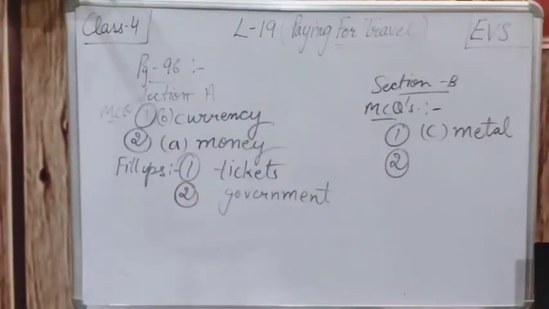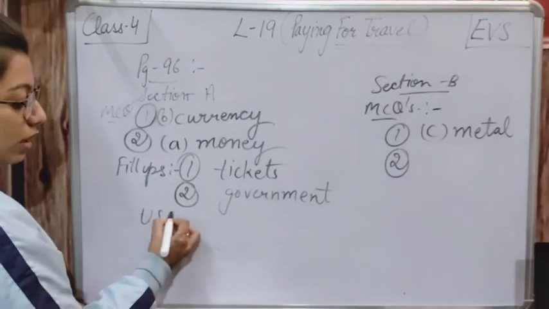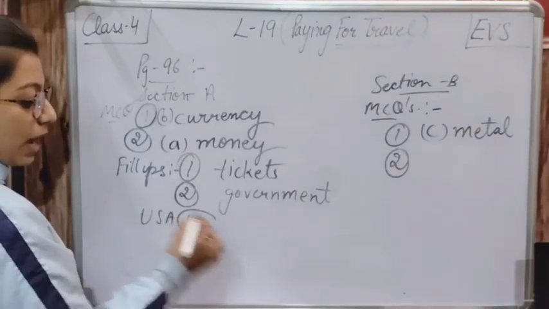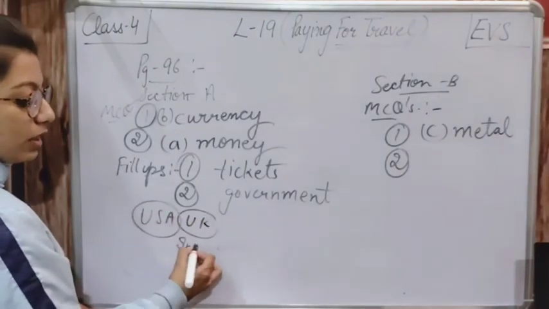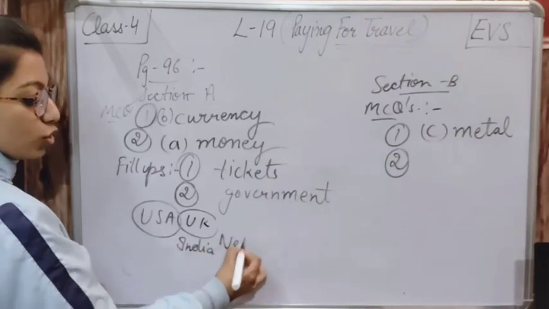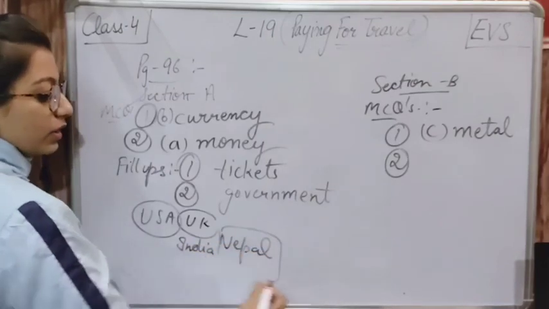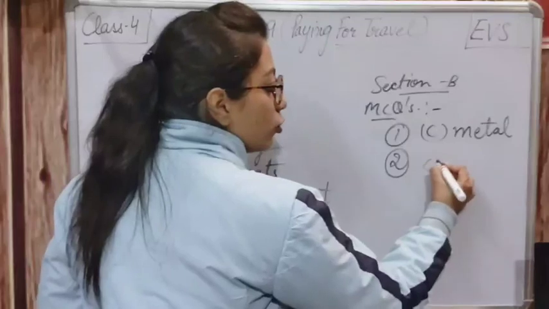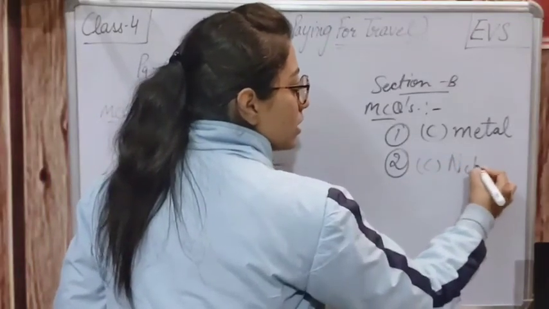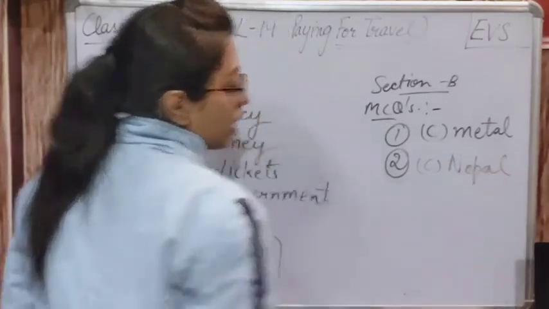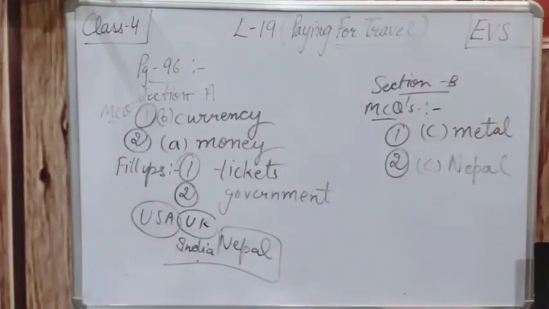Nepal has the same currency, that is the rupee. So option number C is correct, that is Nepal.